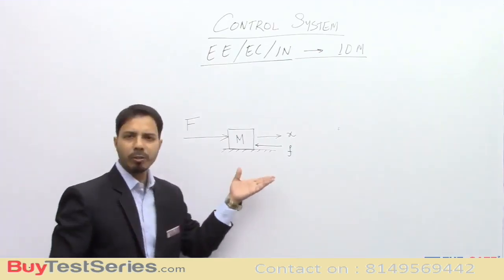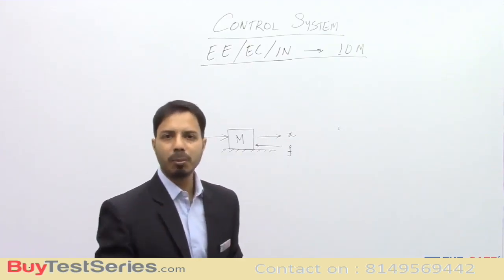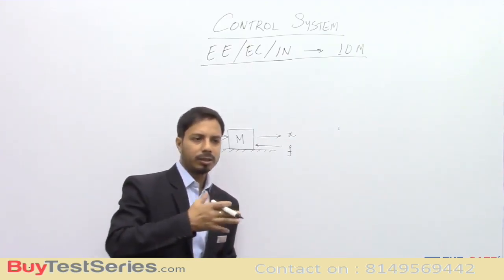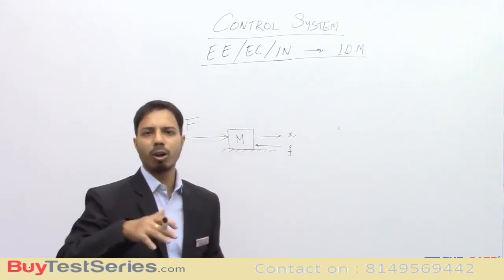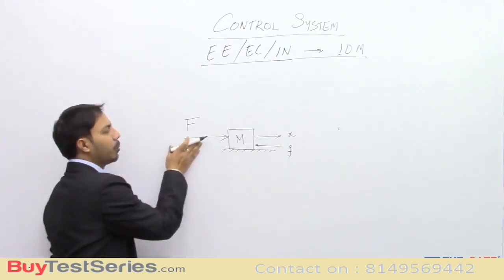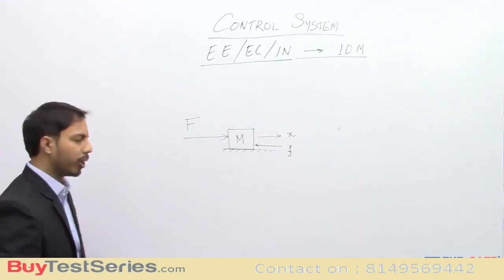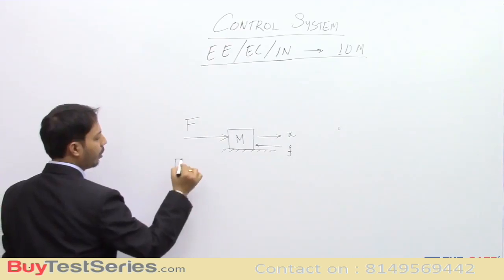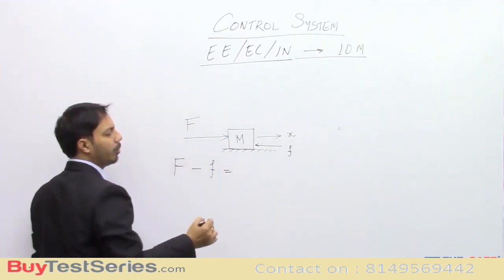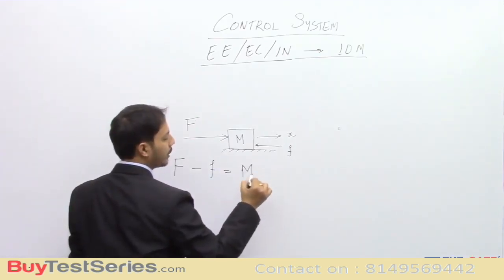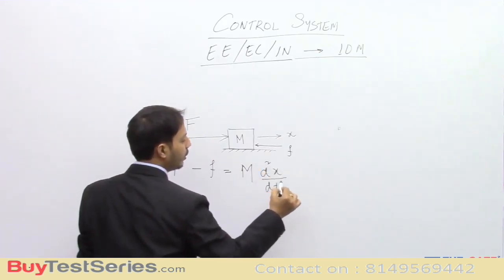Now this is a system where we are giving some input and we are getting some output. If we give some input and the particular system responds, then it qualifies for us to study, or we can call that a system. So here we are giving some input and getting some output. How do we express this? To express this, we can write input force minus frictional force is equal to mass into acceleration, or we can write d2x by dt squared.